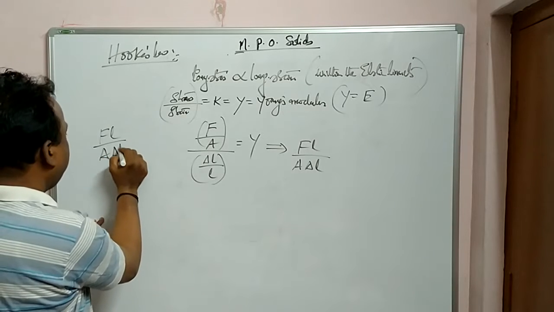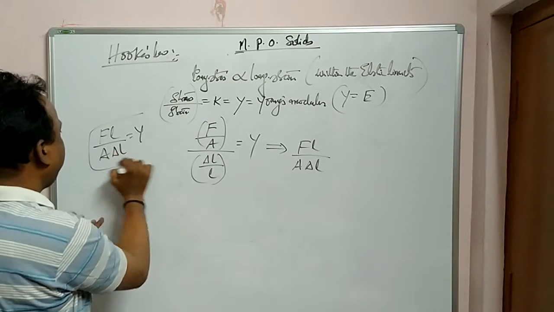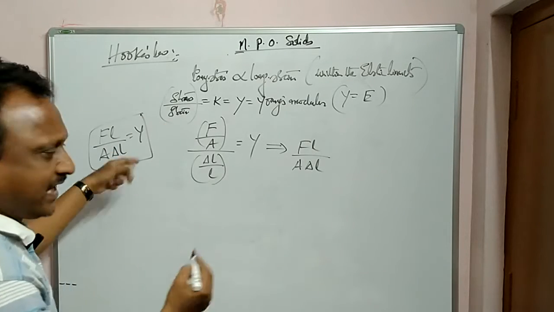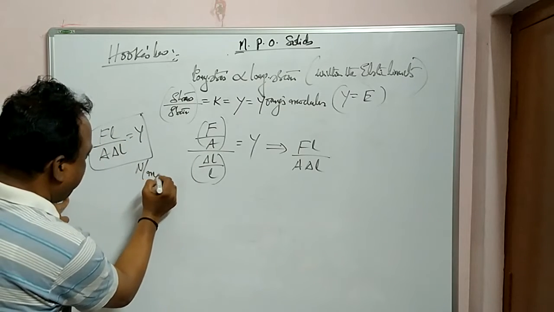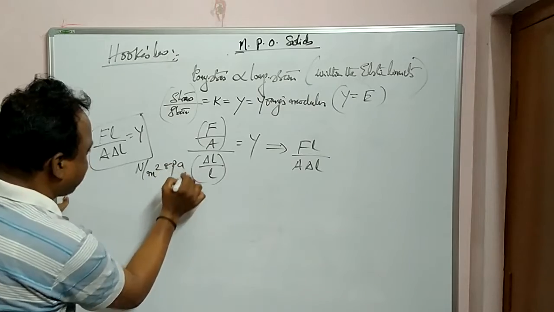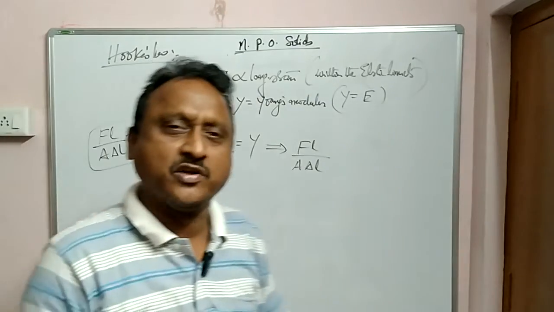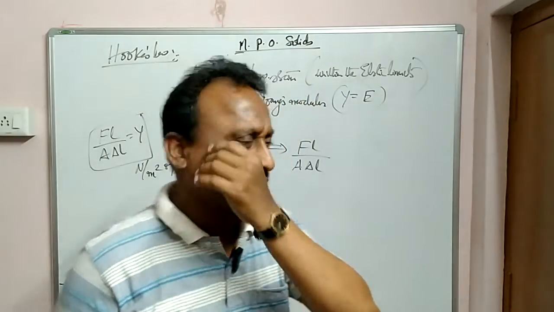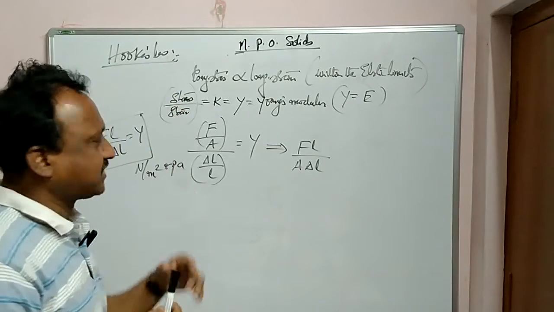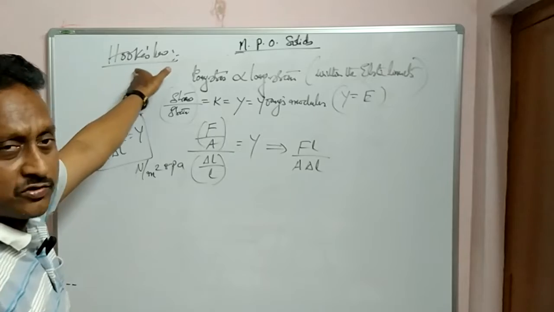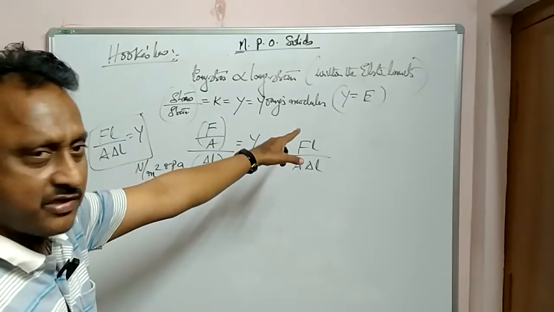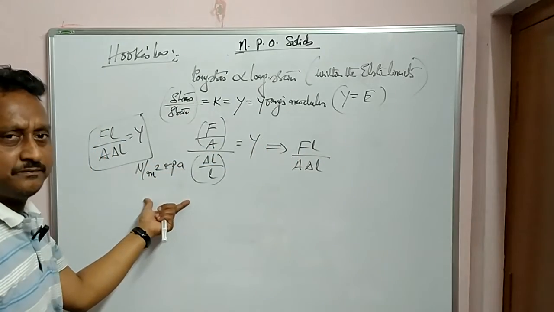FL by A delta L is another form of Young's modulus, equal to Y. Here L by delta L has no units, so again force by area, Newton per meter square or pascals. So for Young's modulus, the SI unit should again be taken as Newton per meter square or pascals. So this is how you will explain Hooke's law and thereby Young's modulus and also the mathematical formula.